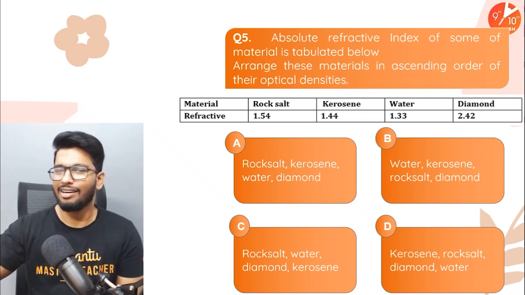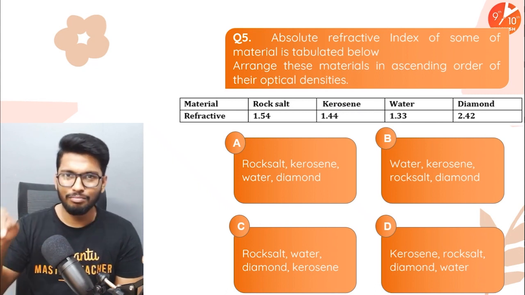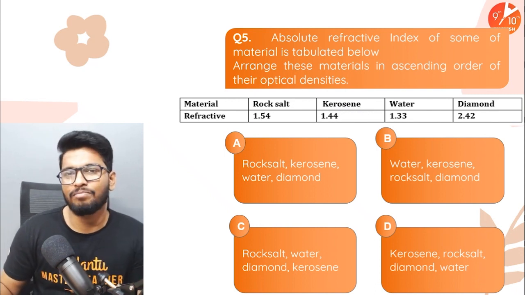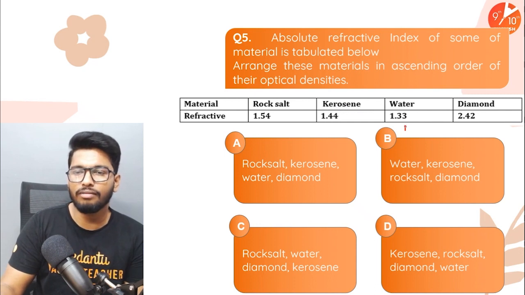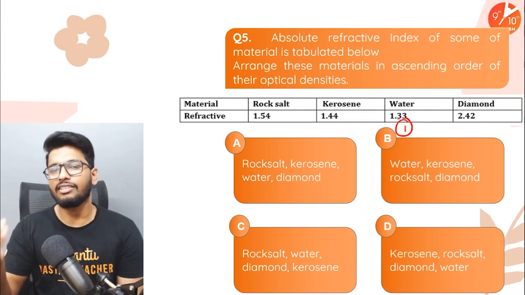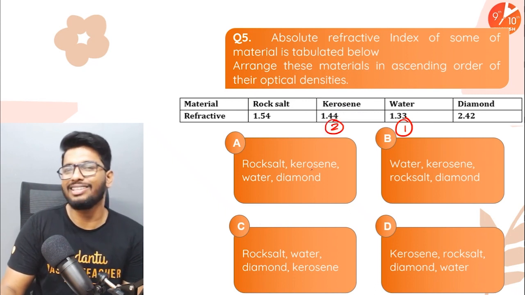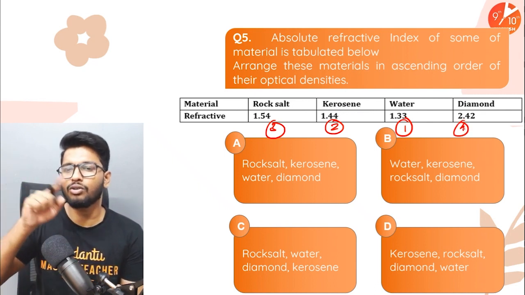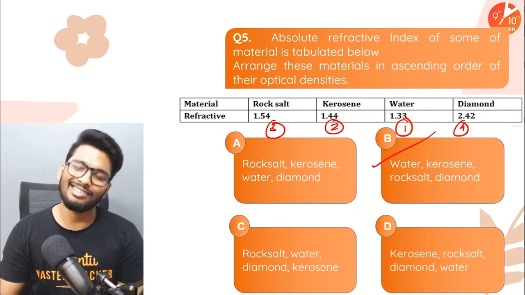All right, I think 5 seconds is more than enough now. Again, if you need more time, pause the video, right? In 3, 2, 1. Here's the thing, guys. The lowest refractive index would be for water because it has a refractive index of 1.33. The second lowest is for kerosene, so that would be second. Right after that, we have rock salt, and then we have diamond. So it's going to be water, kerosene, rock salt, and diamond. So the right answer would be option number B.